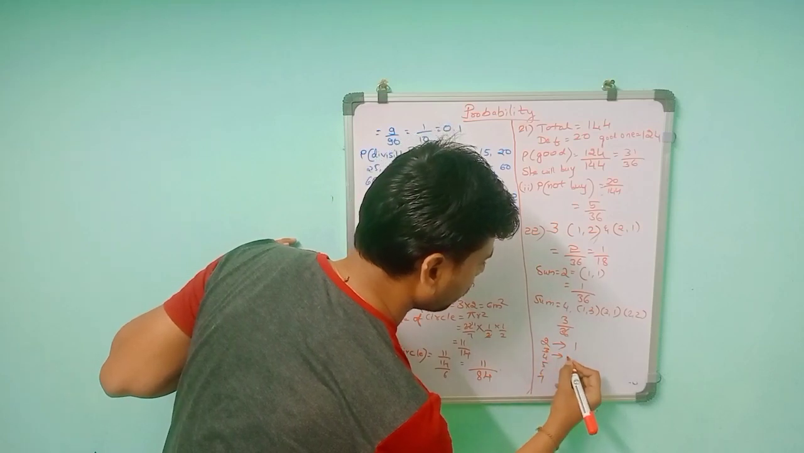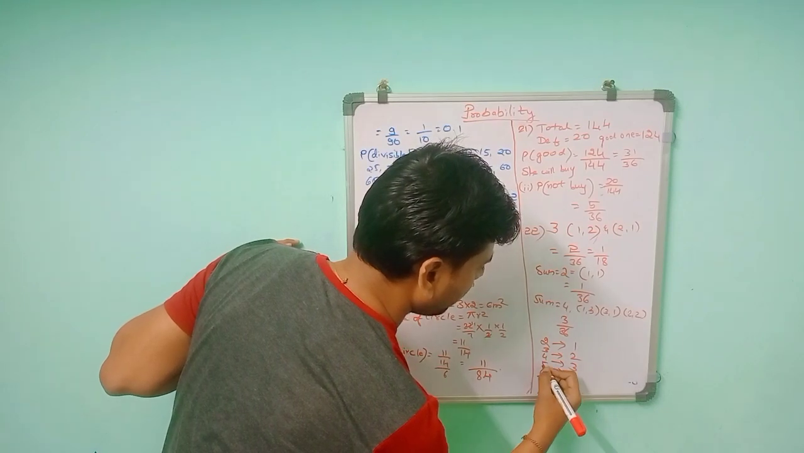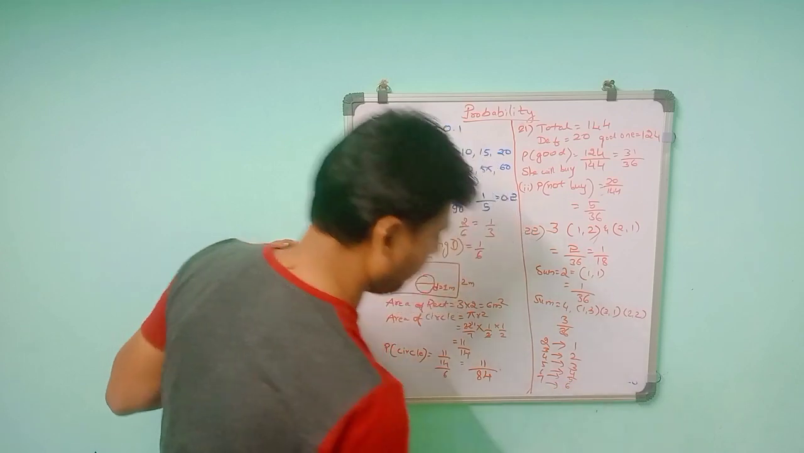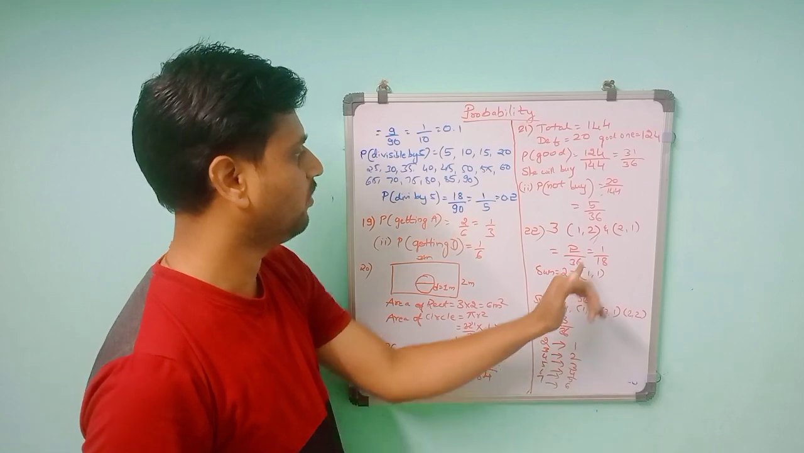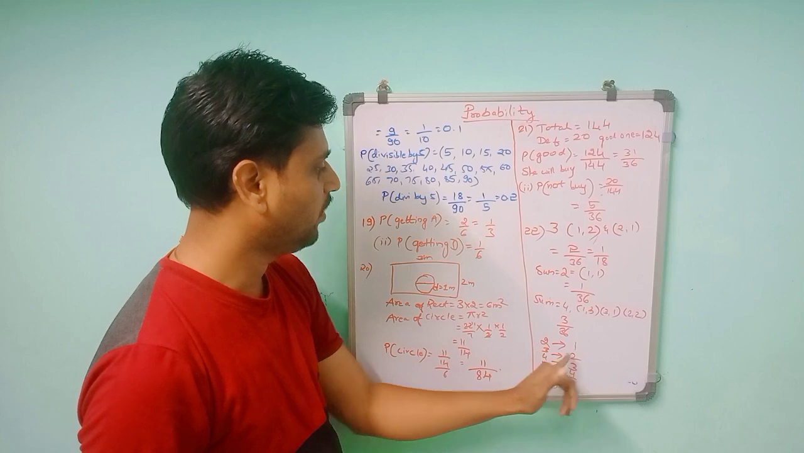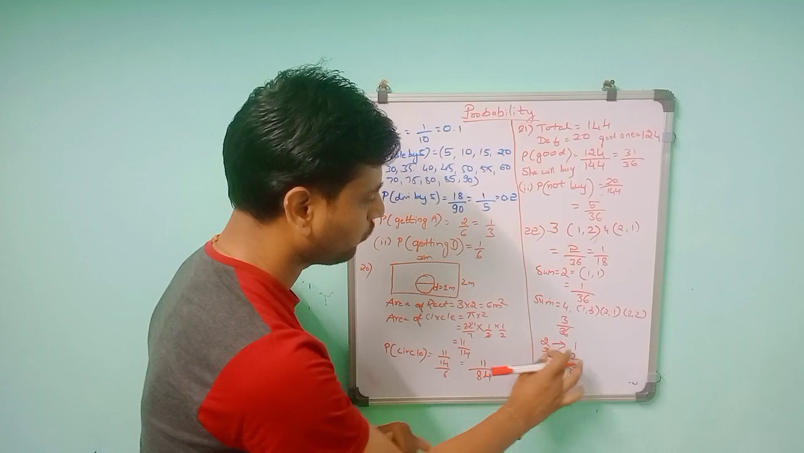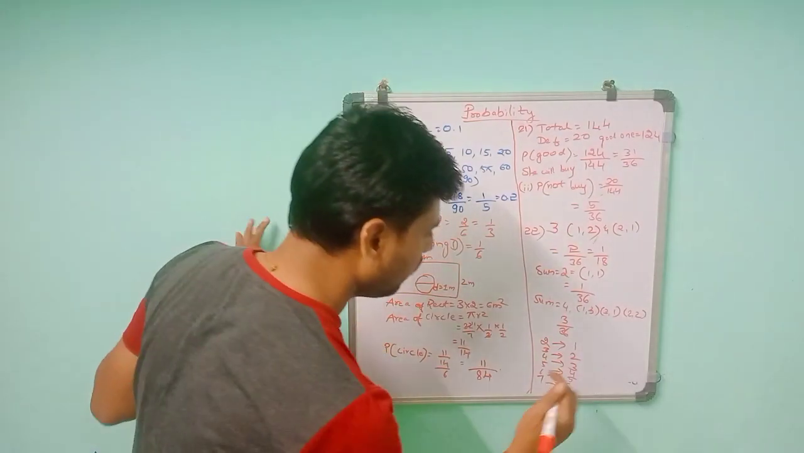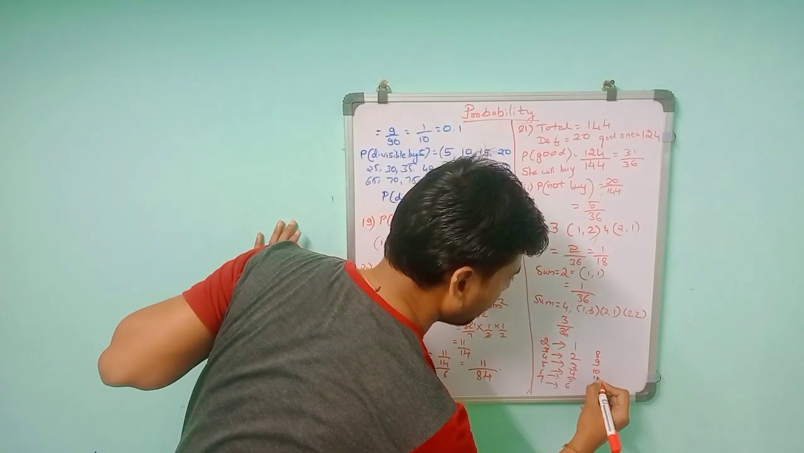Like that, 3 minus 1 is 2. Then for 4, minus 1 means 3. Then for 5 it will be 4. For 6 it is 5. For 7 it will be 6. So when the sum is 2, the total outcomes will be 1. If you see this one, the total outcome is only 1, so 1 by 36. Like that, 3 means 2, 4 means 3, 5 means 4, 6 means 5, 7 means 6. Then when you get the sum equal to 8, 9, 10, 11, 12,